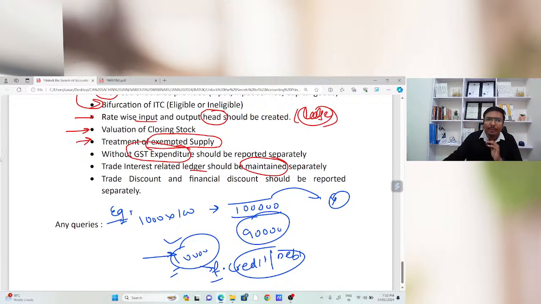The same will be applicable in case of discount. You need to maintain two separate ledgers: one for financial discount, another for trade discount. The definitions of financial and trade discount we have already covered. So these are the points which we covered in today's webinar.